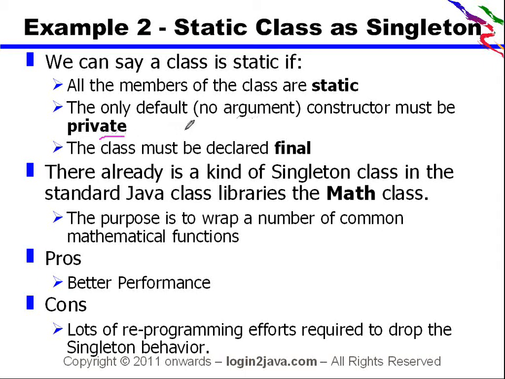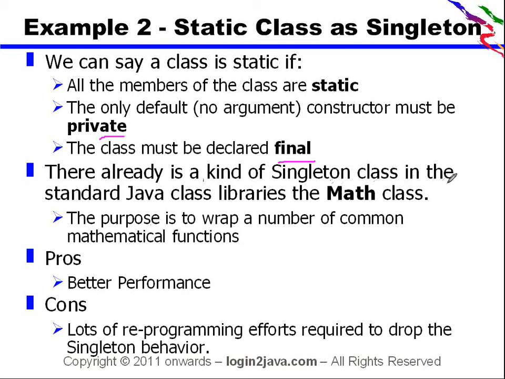Because we don't want to allow creating an instance of this class. And the class must be declared final. Why declare final? Because we don't want it to get inherited. If we do not use the final keyword with the class declaration, subclasses can be created out of it and the instance will exist within the subclass instance. So we should declare the class as final.